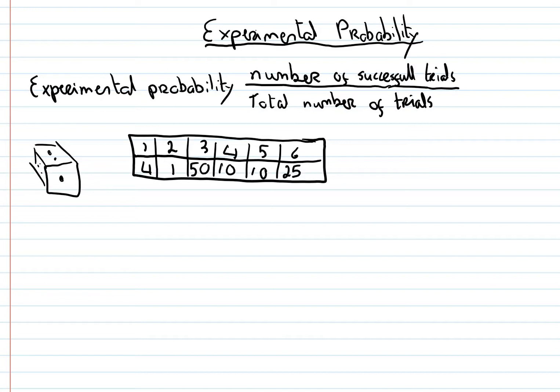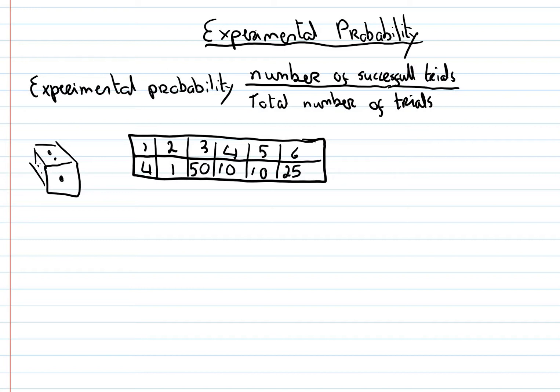Experimental probability, though, looks back at what previously happened and draws conclusions from that. Like the name says, we do some experiments or trials, and use what has happened previously to predict what's going to happen in the future.